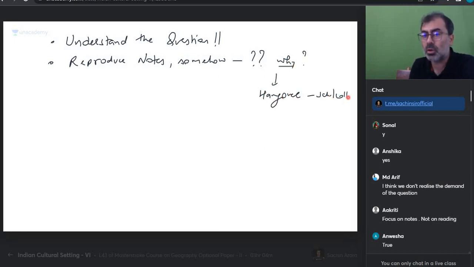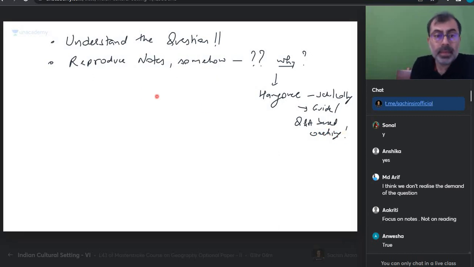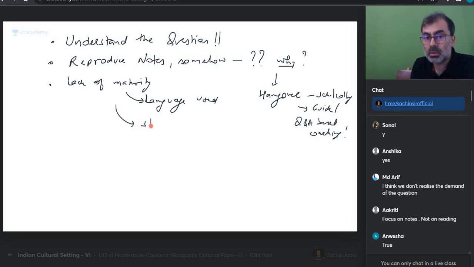And can I also say this is because of guidebooks, kunjis, question-answer based coachings? That's also there. Can I say lack of maturity in language used, structuring of answer, true, and illustrations.